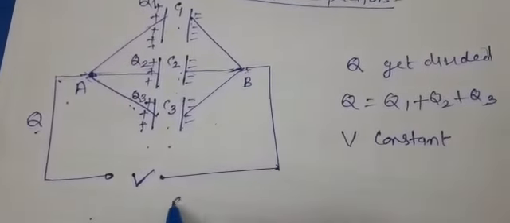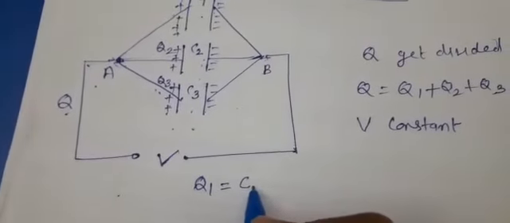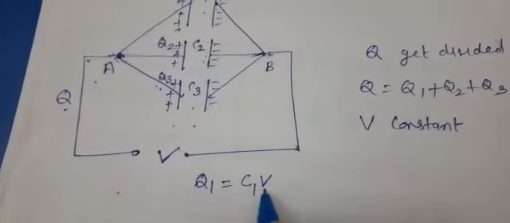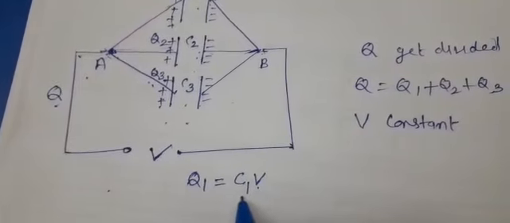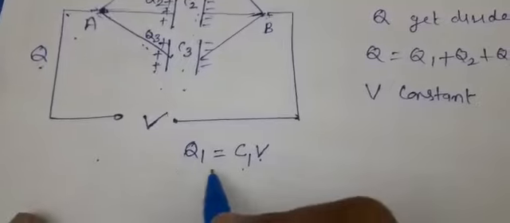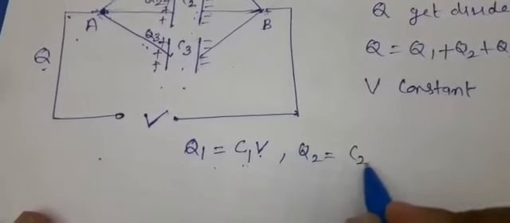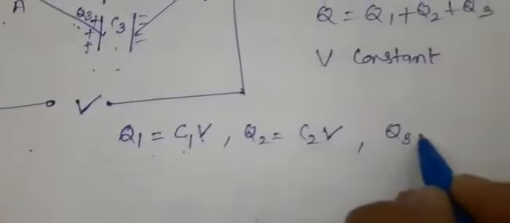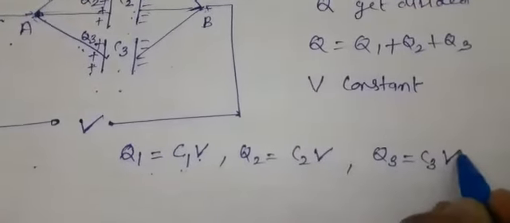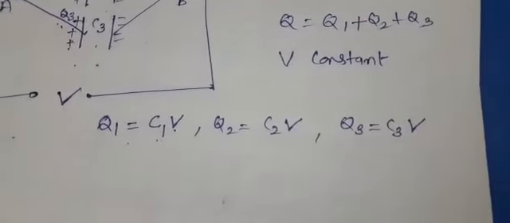So let me find the charge of the first capacitor. Q equal to CV, so Q1 equals C1V. The potential is common, the same potential. As the capacitance of each capacitor is different, that's why the charge may be different. If all the capacitors have the same value, then the charge will be the same. So it all depends upon the value of the capacitor. Potential itself is a constant in parallel combination.